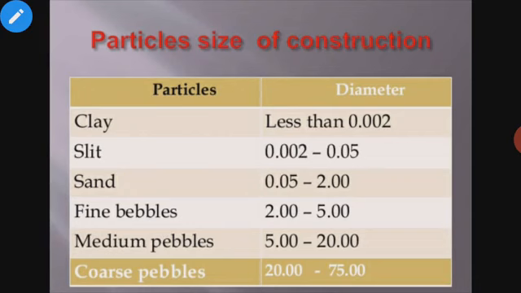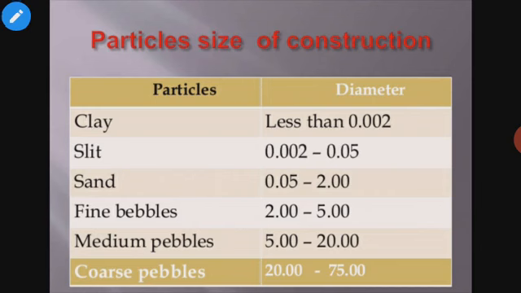Let us first study the composition of soil. Dear students, soil mainly consists of sand, clay, pebbles, silt and humus. The size of those particles, such as clay, silt, sand, fine pebbles, medium pebbles and coarse pebbles, is different. The diameter of those particles is different.